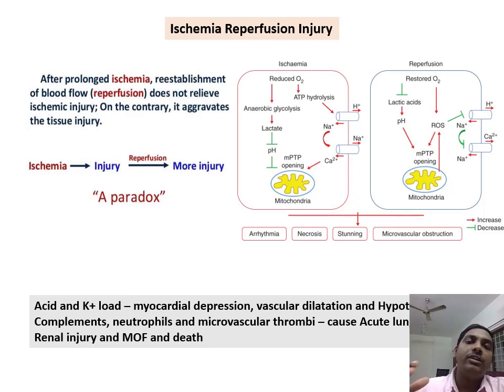Through the circulation, they will be taken to all vital organs and injure the vital organs. So the acid and potassium load will cause myocardial depression, and there will be vasodilatation and hypotension, and the other thing will form vascular thrombi, thereby causing multiple organ failures and finally death. So this is reperfusion injury.